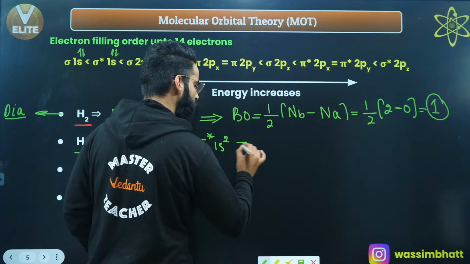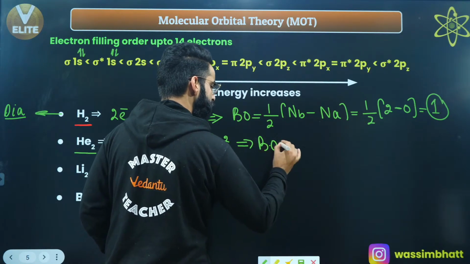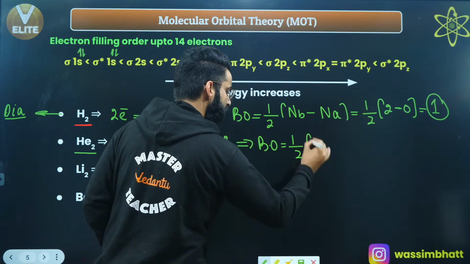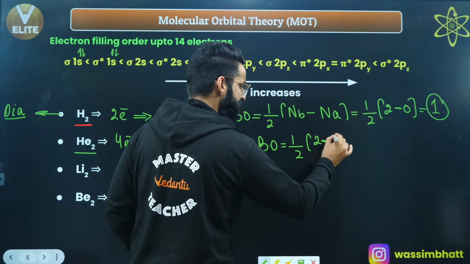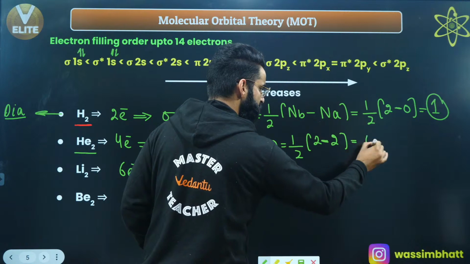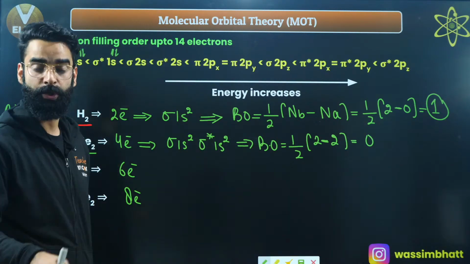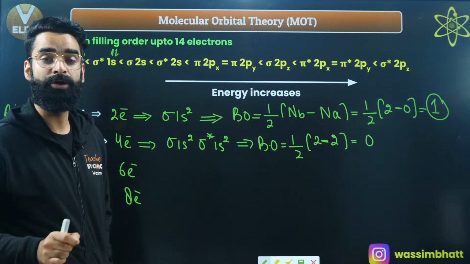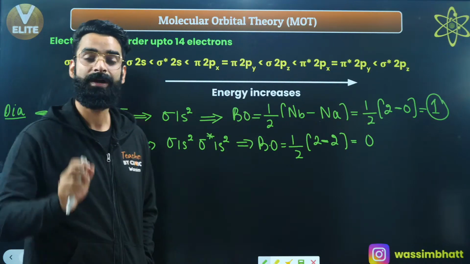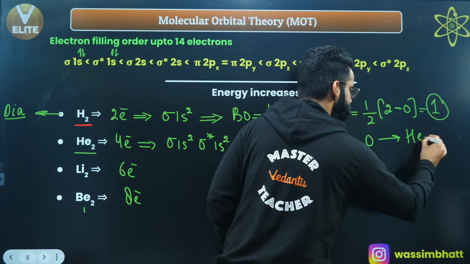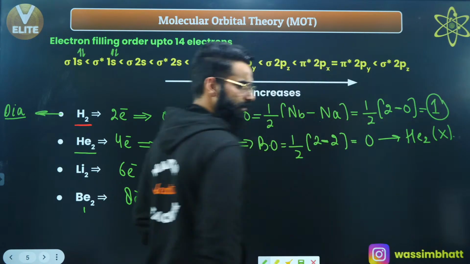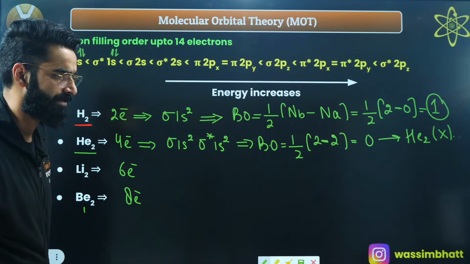Let's calculate the bond order of He2. Bond order is half of the number of electrons in bonding molecular orbital, 2, minus the number of electrons in anti-bonding molecular orbital, 2. The value comes out to be 0. In the last session I told you, in any species, if the bond order comes out to be less than or equal to 0, that simply means the species does not exist. So remember, this He2 molecule does not exist at all, right? As simple as that.